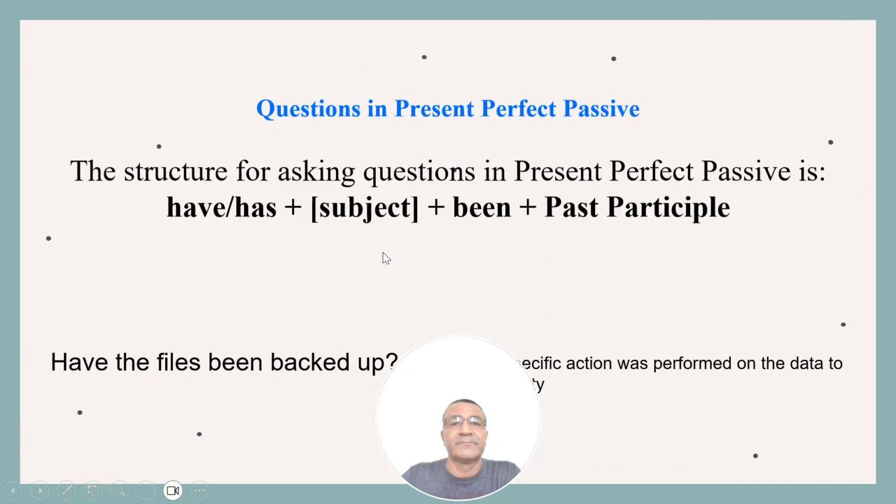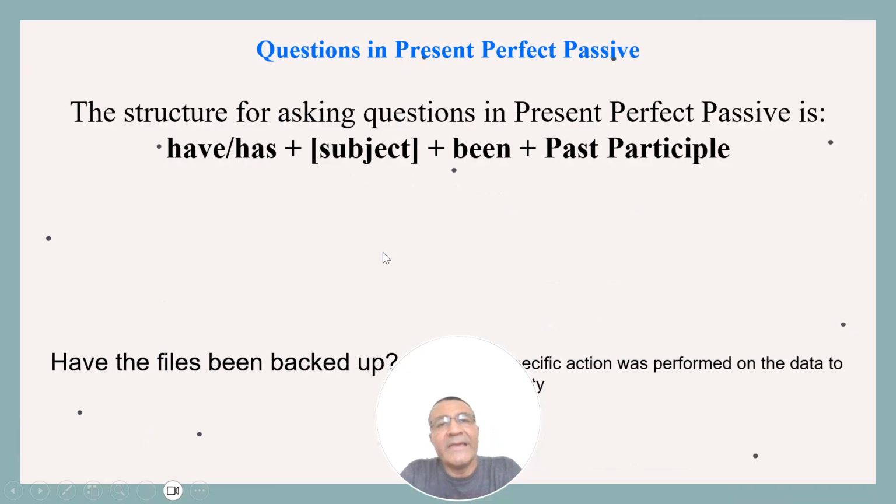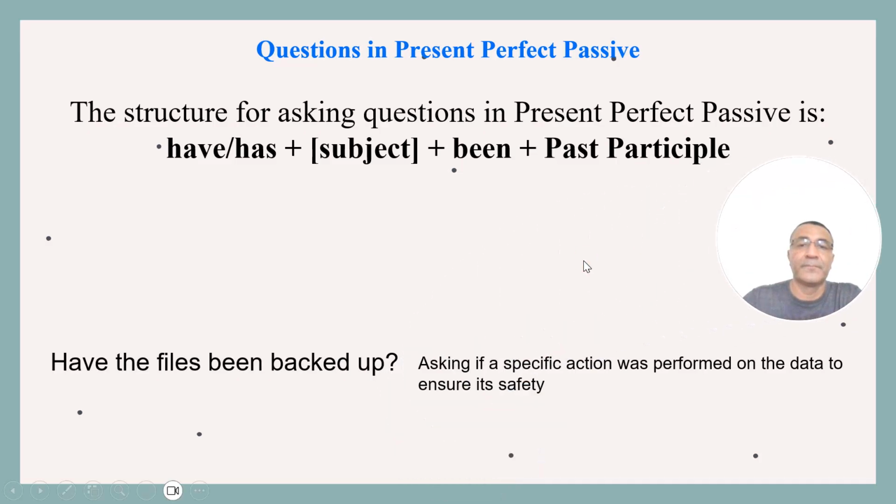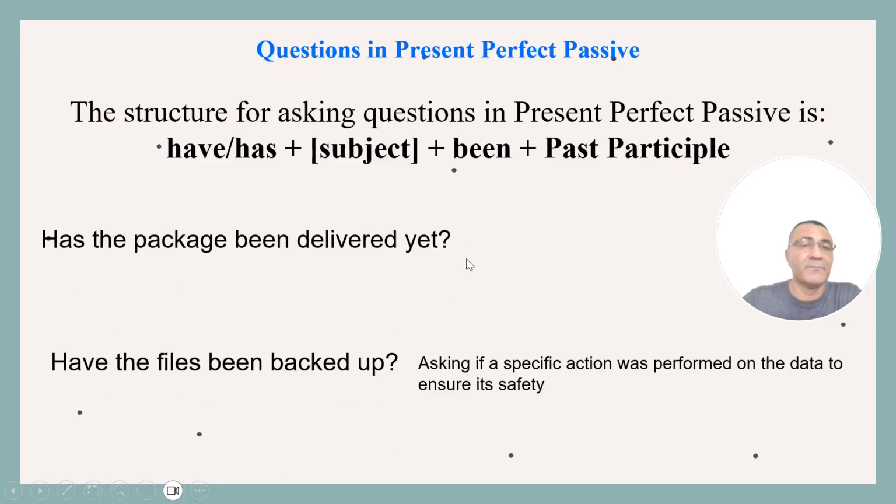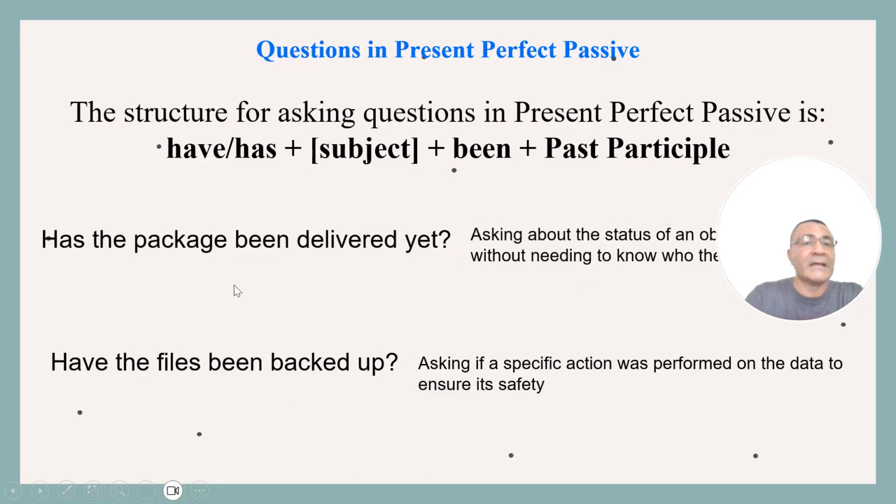Next, how can I make a question in present perfect passive voice? The structure for asking a question in present perfect passive is have or has plus subject plus been plus past participle. Let's see this example: Has the package been delivered yet?